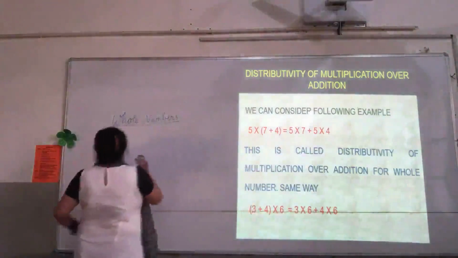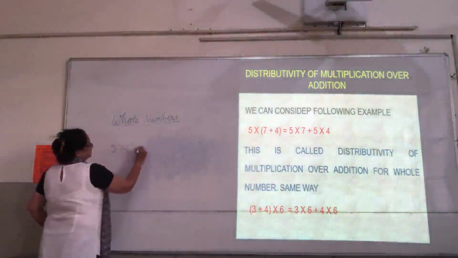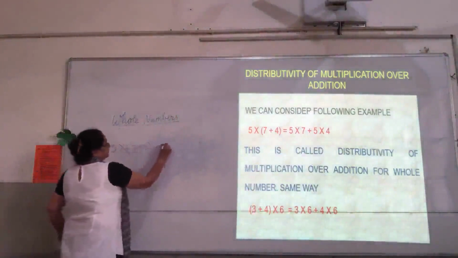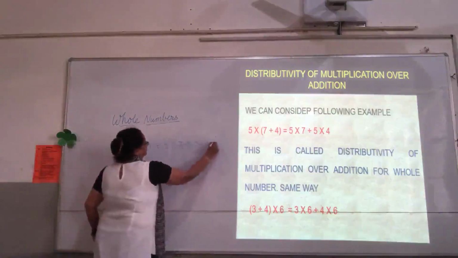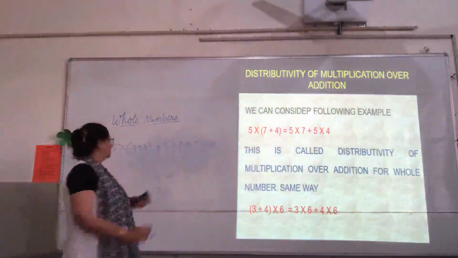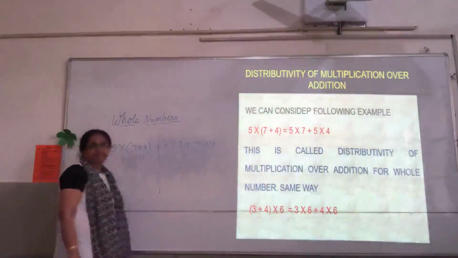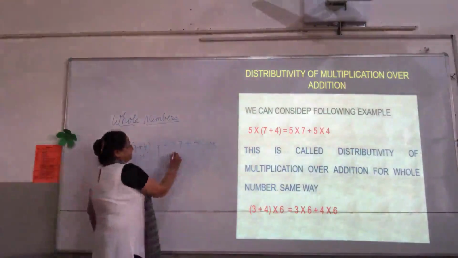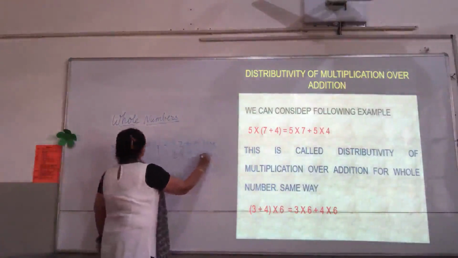So let me do it for you here. It is 5 into (7 plus 4) is equal to 5 into 7 plus 5 into 4. We have to check whether both the sides come equal or not. So this will be 5 into 11, right? And this will be 7 5s are 35 plus 5 4s are 20.